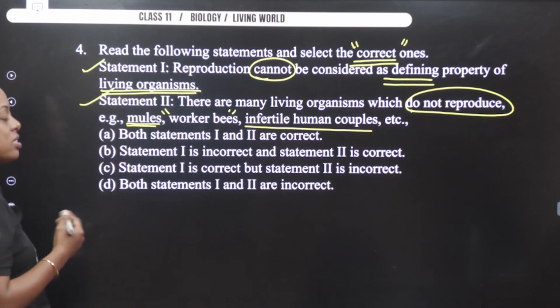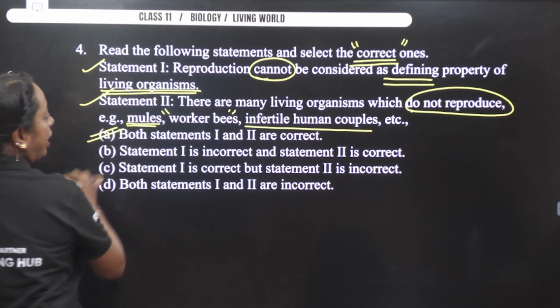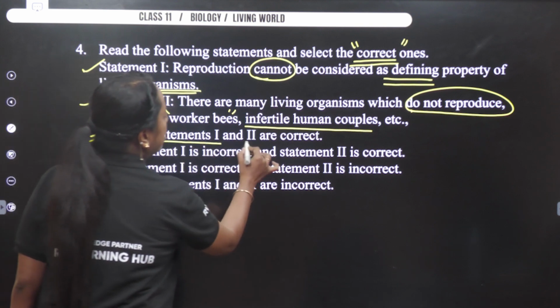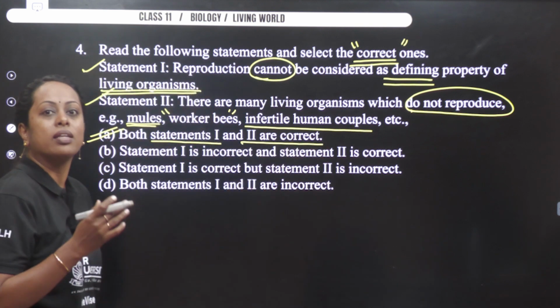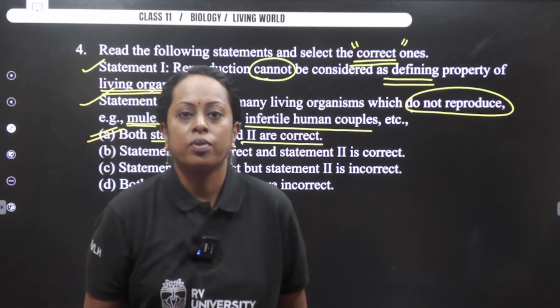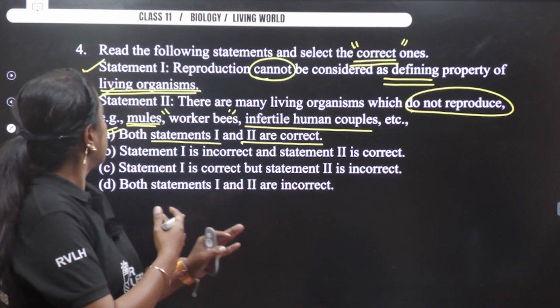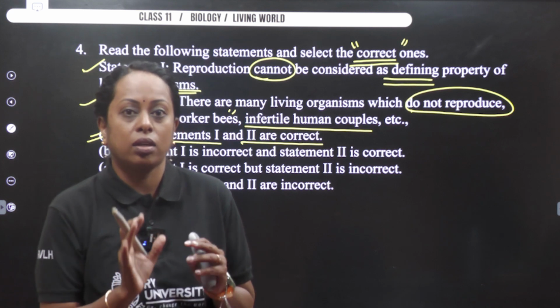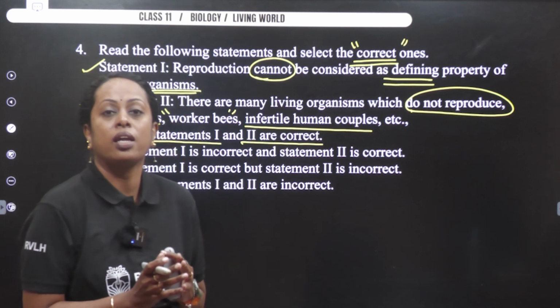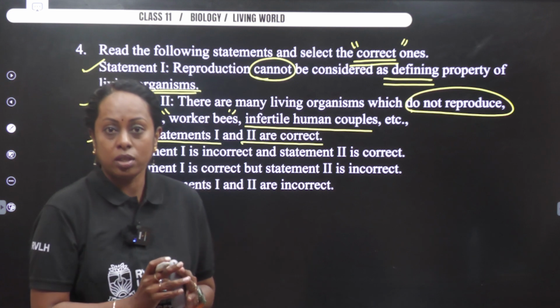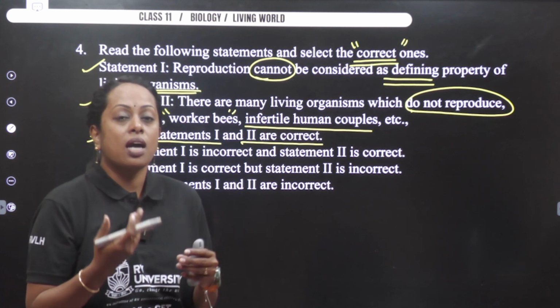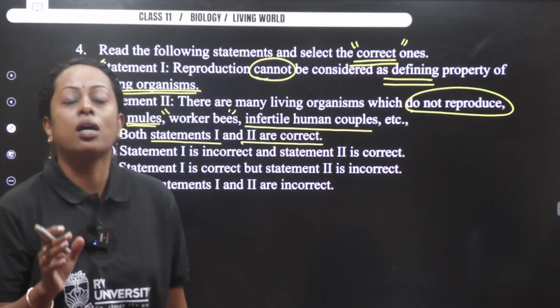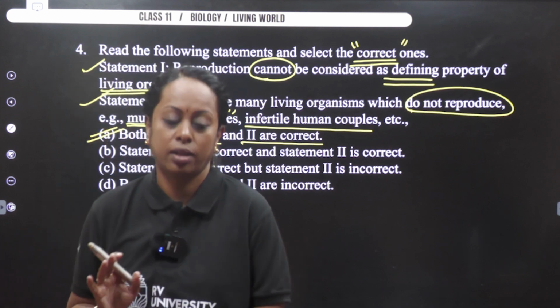Thereby my answer becomes option A, which says statement 1 and statement 2 are correct. So if you see, we answered four questions. In these four questions, what we are observing is understanding how to read the question, then understanding the concept, so that we clearly mark our options correctly.